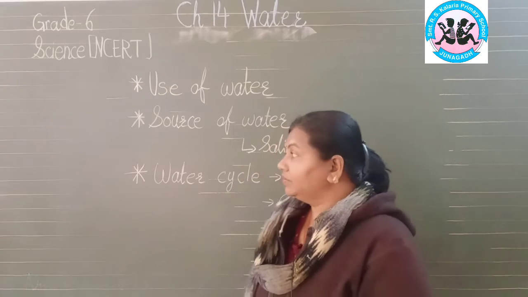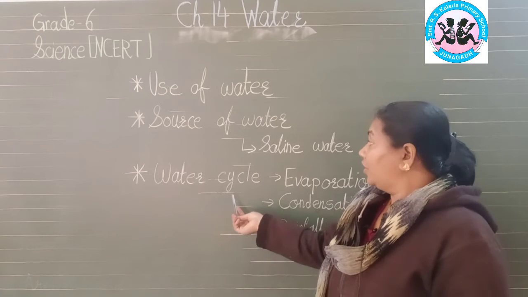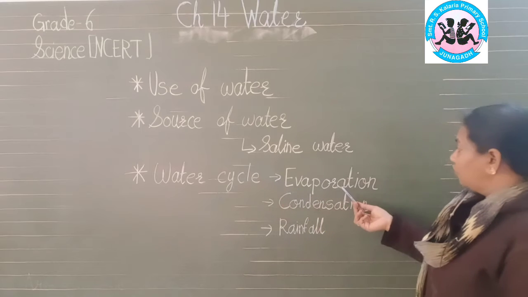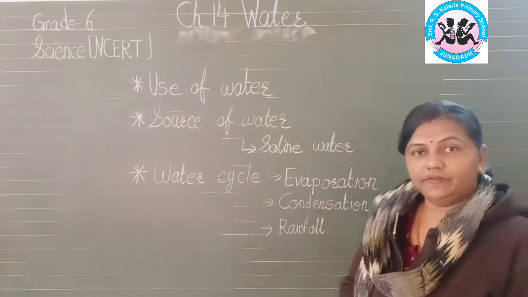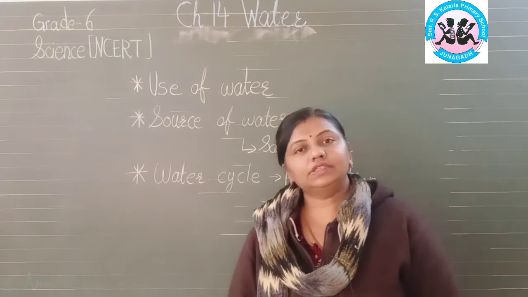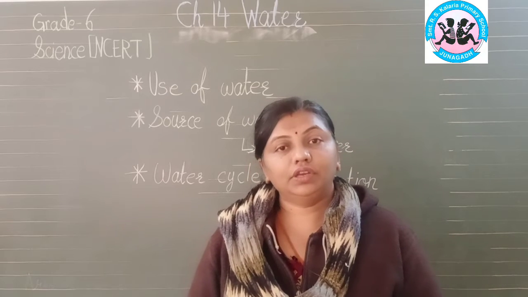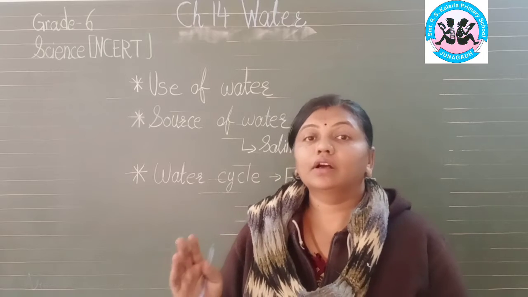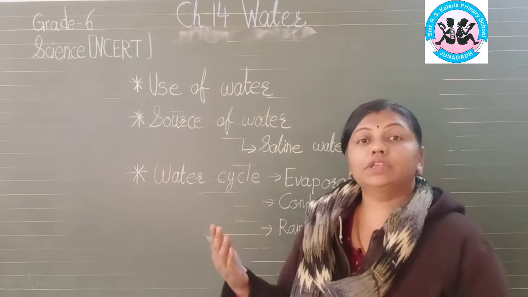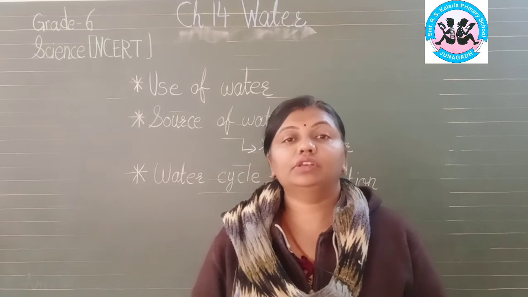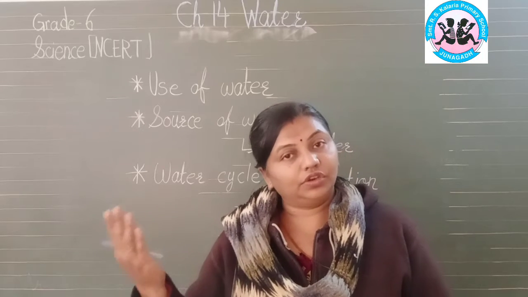Now let us learn something about the water cycle. You might be aware already, but the water cycle includes evaporation, condensation and rainfall. You have learned evaporation previously. What is evaporation? Yes students, conversion of water into vapor. Conversion of water into vapor due to sunlight is evaporation. The water will get evaporated and converted into vapor.